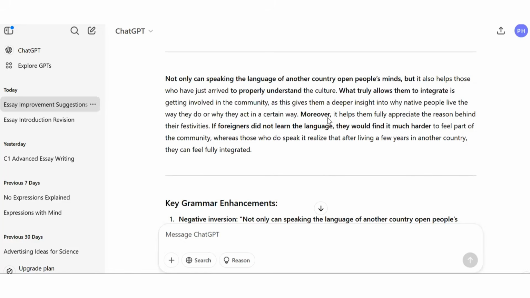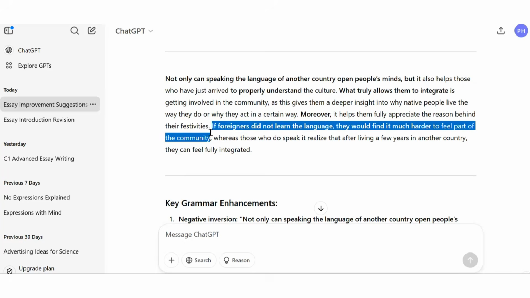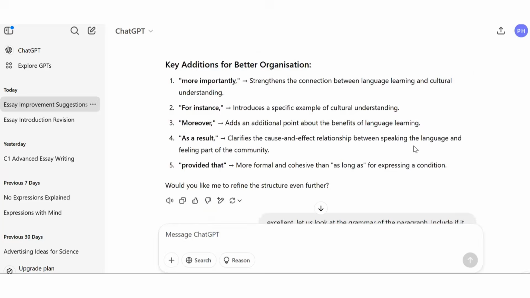So our organization here with moreover, it connects on, helps them fully appreciate the reason behind their festivities. So it justifies this question here about in a certain way. And then with a second conditional here at the end, if foreigners did not learn the language, they would find it much harder to feel part of the community. So this second conditional sentence is again explaining the reasonings that have been made. Let's go back and look.